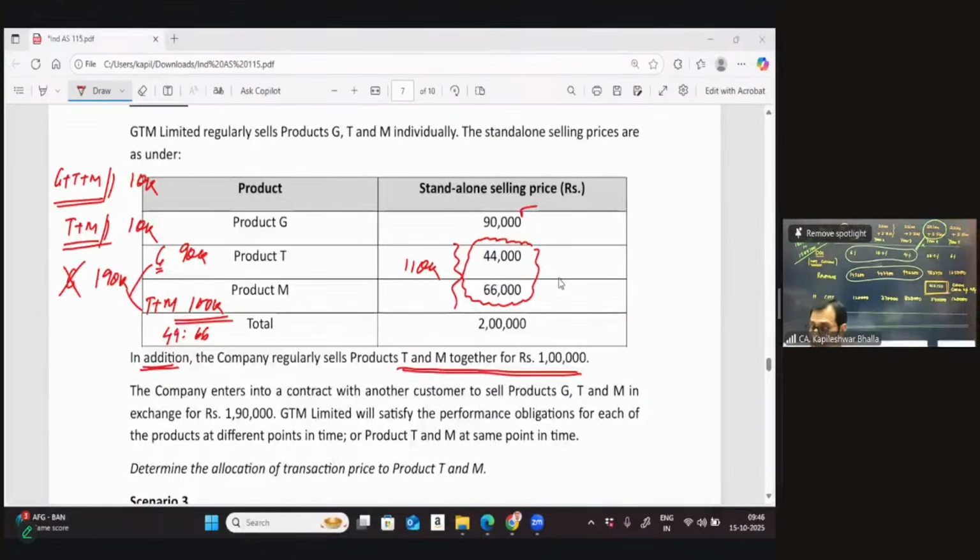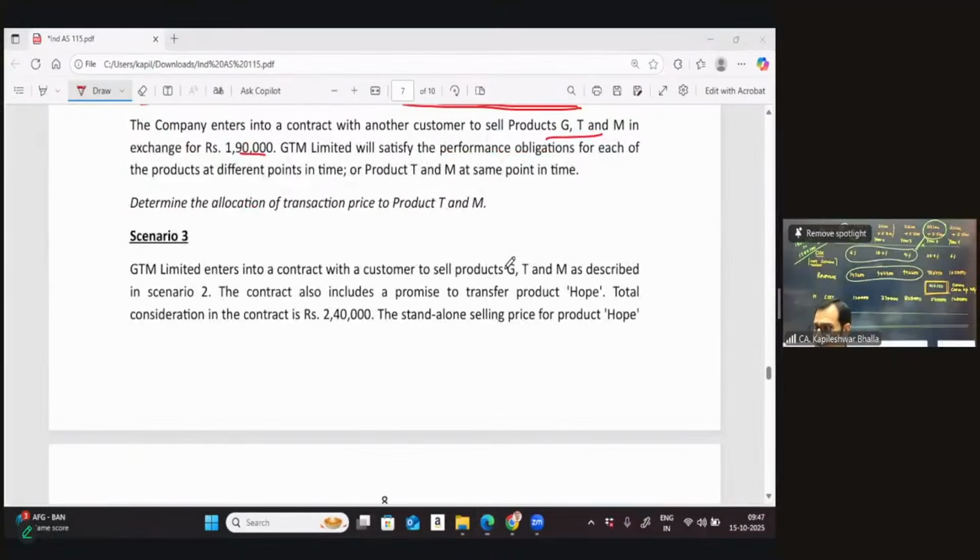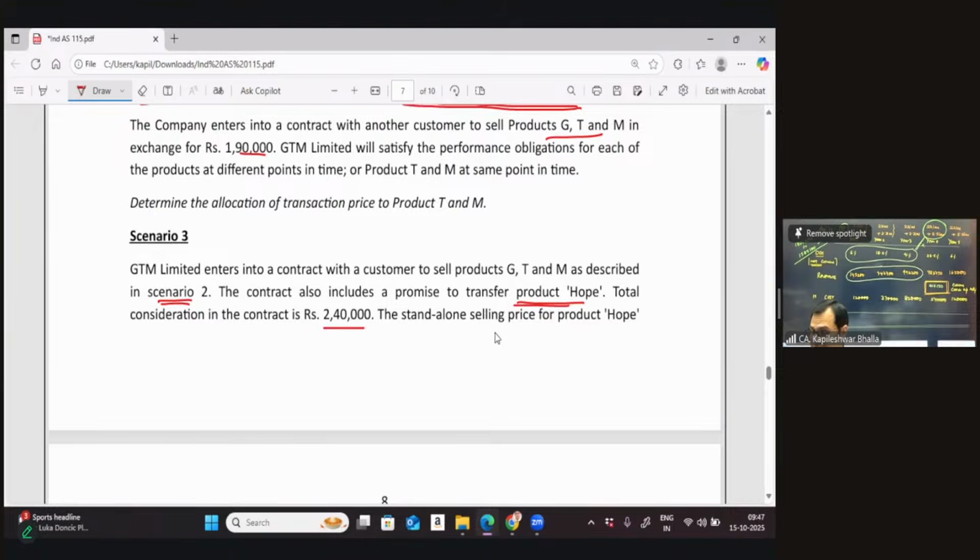Now there is more data which is given further. It says the company enters into a contract with another customer to sell GTM for 190. GTM will satisfy the performance obligation. So I think this is done. Now let's go to the scenario number 3. GTM enters into the contract to sell GTM as described in scenario 2. The contract also includes a promise to transfer another product called Hope, and the consideration is given 240 in totality.